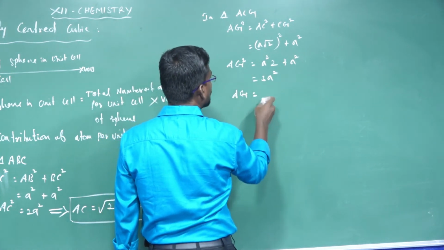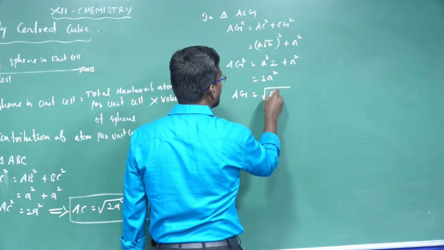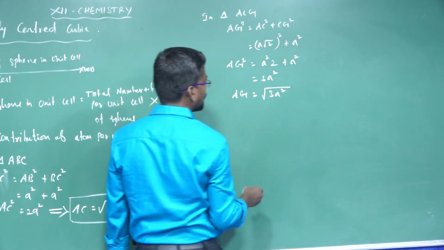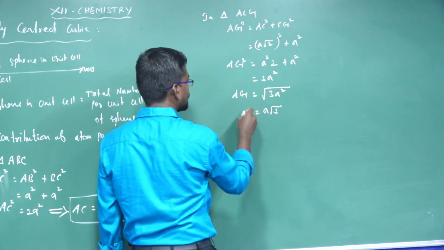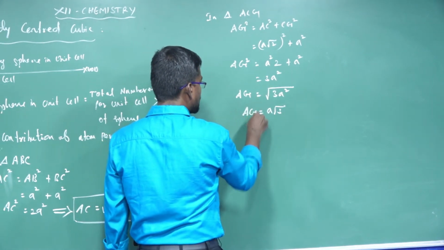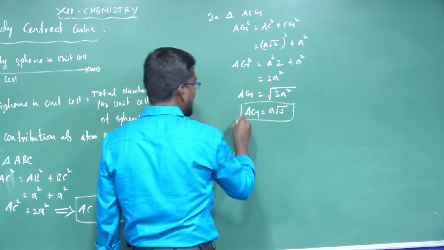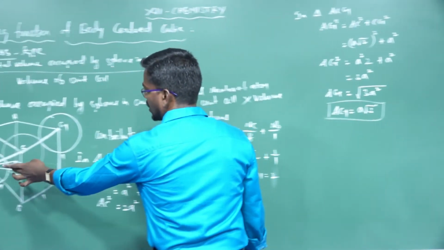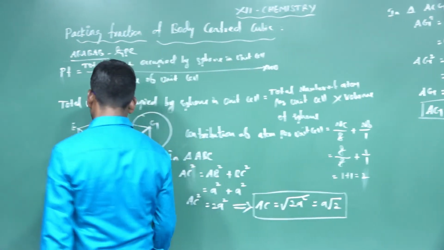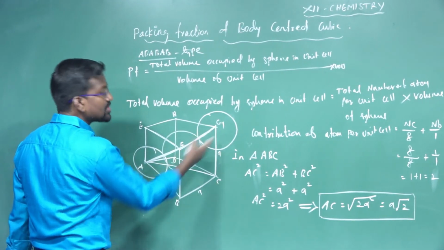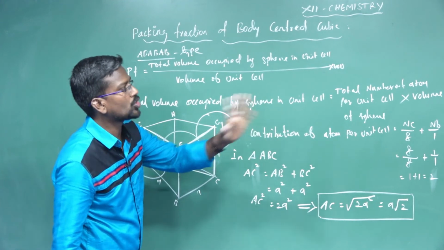AG is the square root of 3a squared, which is a root 3. So AG, the length of the body diagonal, is a root 3.